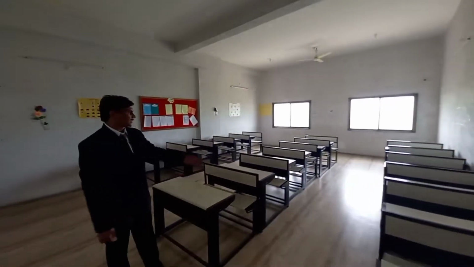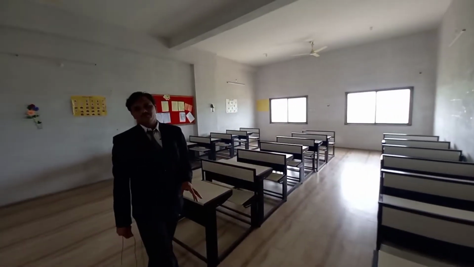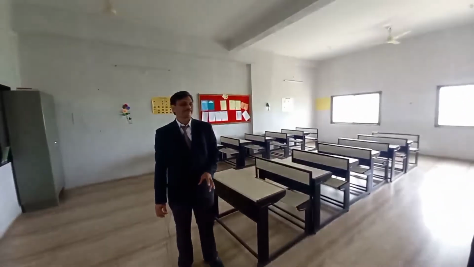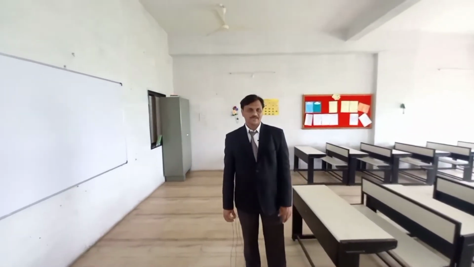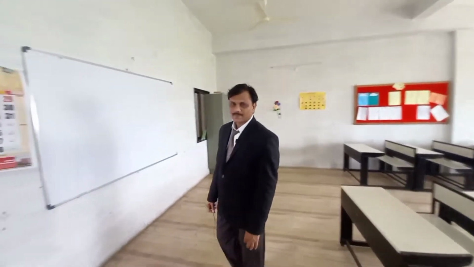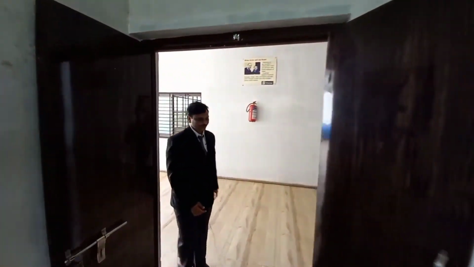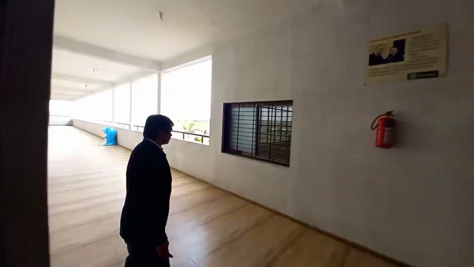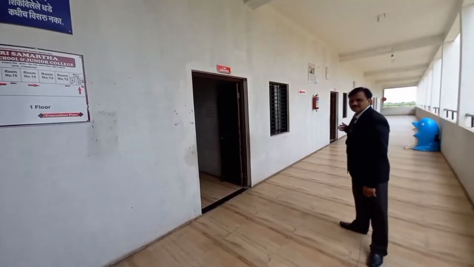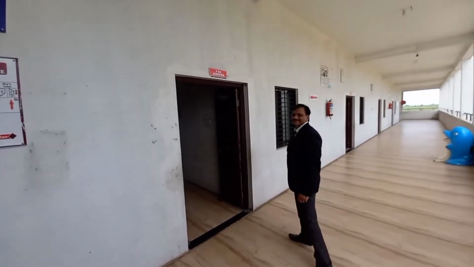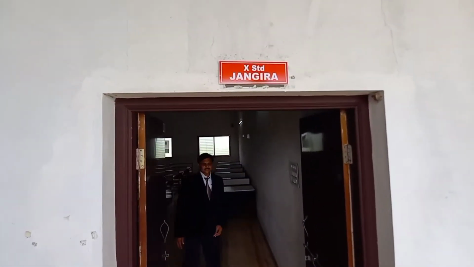Here we have desks and benches. Every classroom is 600 square feet in size, and the laboratories are also of the same size. Thank you. Let's move on to the next classroom. This is the class 10 standard. Besides this corridor, let's move on to the 10th standard. We have 10th standard students over here. This is a 10th standard classroom.